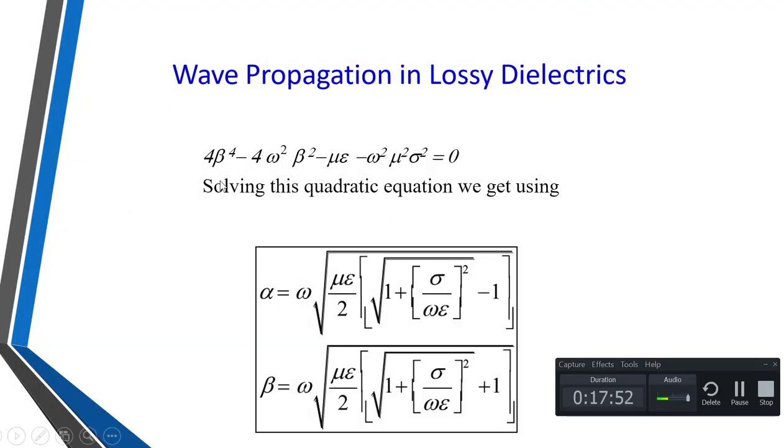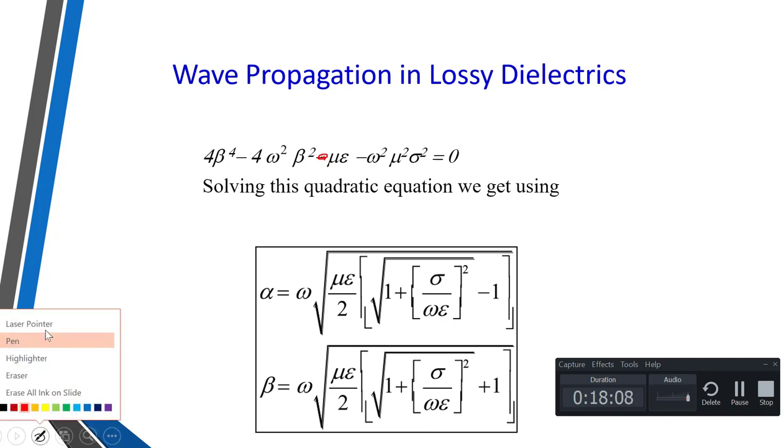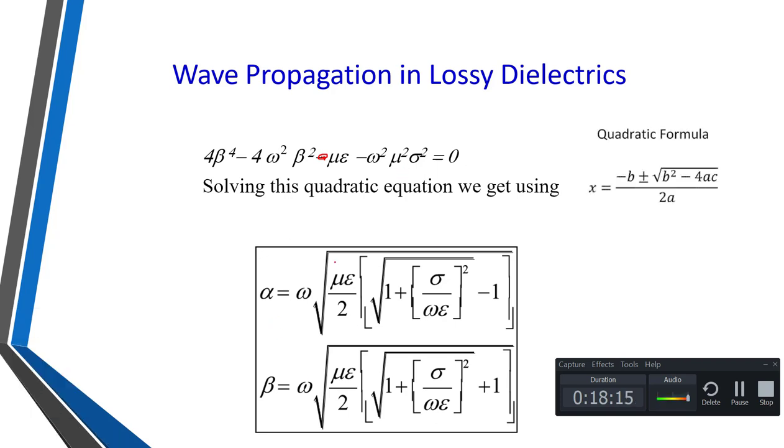So the final equation has become 4 beta raised to 4 minus 4 omega square mu epsilon beta square minus omega square mu square sigma square is equal to 0. This is a kind of quadratic equation, and we can find the roots of this quadratic equation using the formula: x is equal to what?